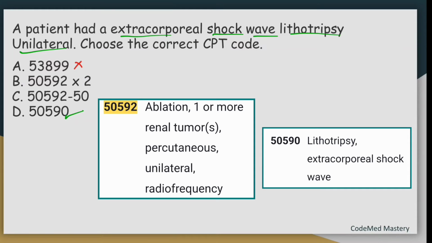Eliminate option A. And in option B, the code 50592 is for ablation, one or more renal tumors, percutaneous unilateral radio frequency. So that is not matching with the question. According to the question, we have to code exclusively for extracorporeal shock wave lithotripsy. So we cannot code 50592 which is present in option B and C. So eliminate those.